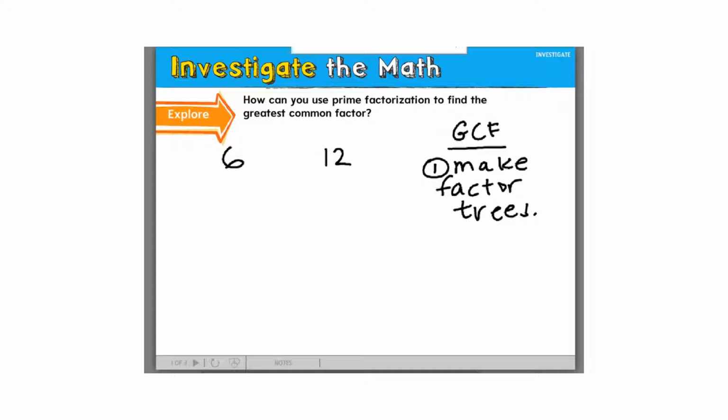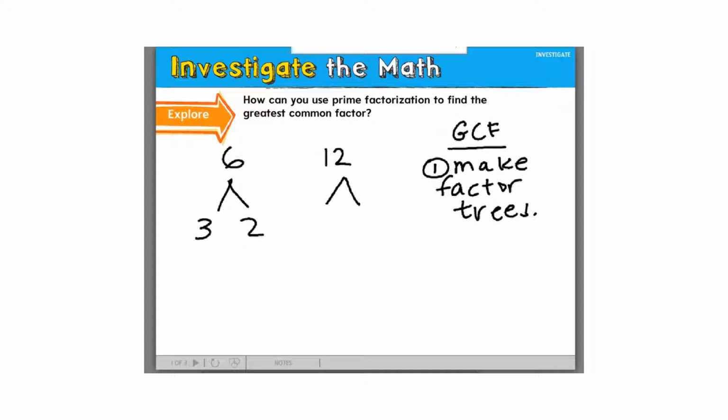So I'm just going to make 2 factor trees, one for the number 6 and one for the number 12. What are 2 numbers I can multiply together to get 6? 2 factors of 6. And we're not going to use 6 times 1. If we use 6 times 1, then our tree will be never ending. So we have to pick something other than 6 times 1. Andre? 3 and 2. So 3 times 2 are 2 factors of 6.